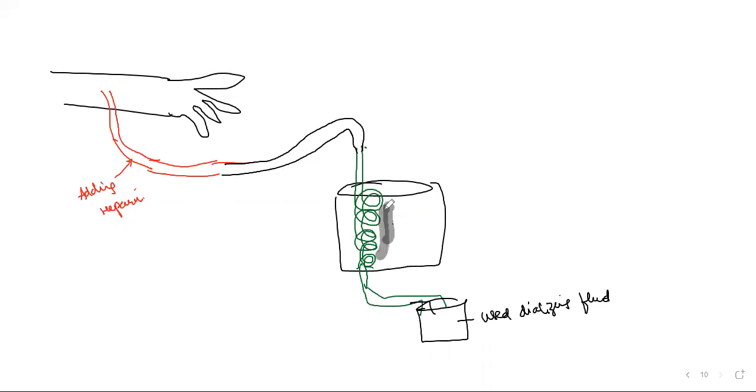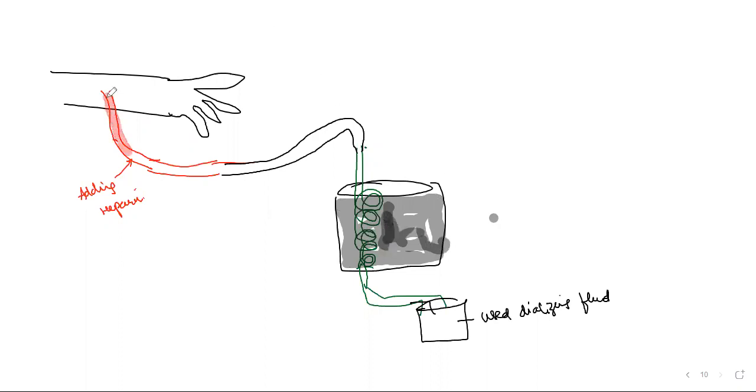What we want to remove, the fluid should not have. What you don't want to lose, maintain in equal amount. That's all. So just understand what is going to happen.